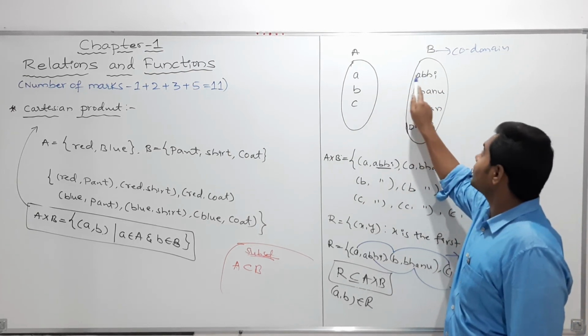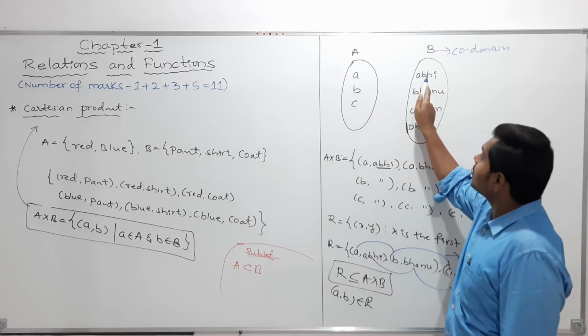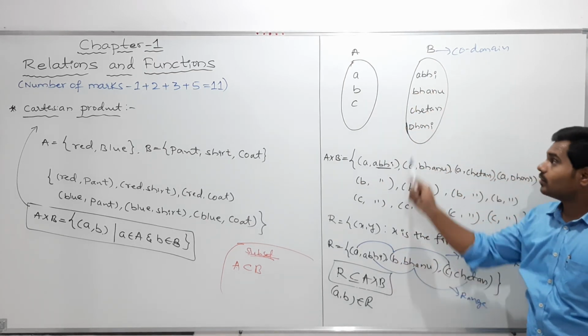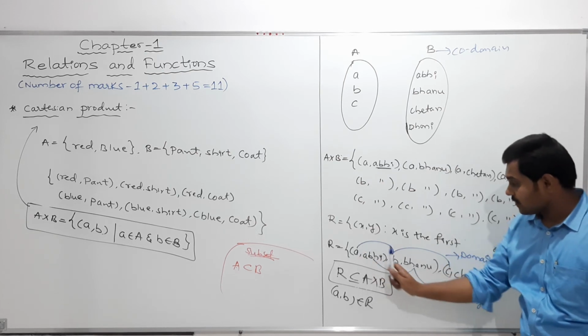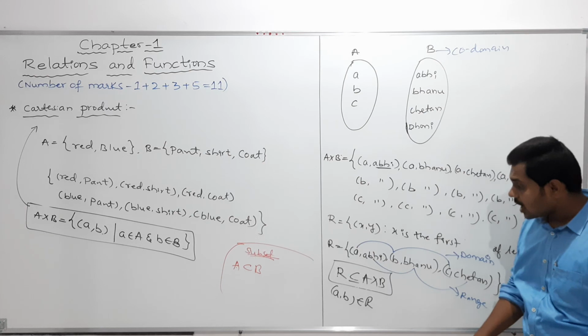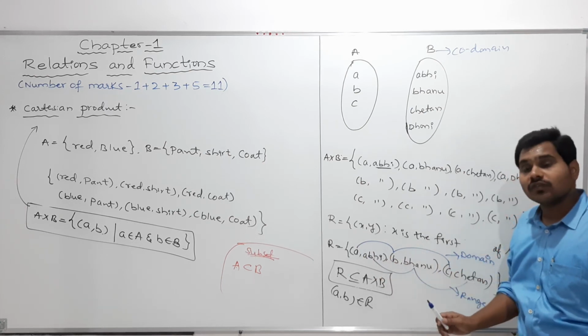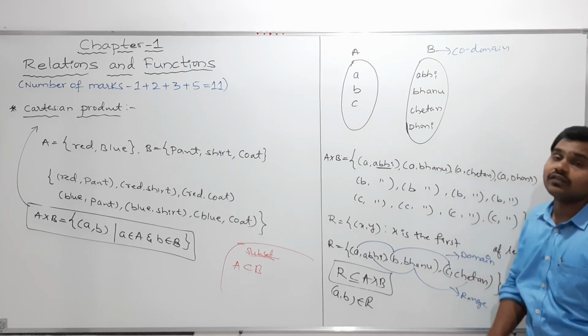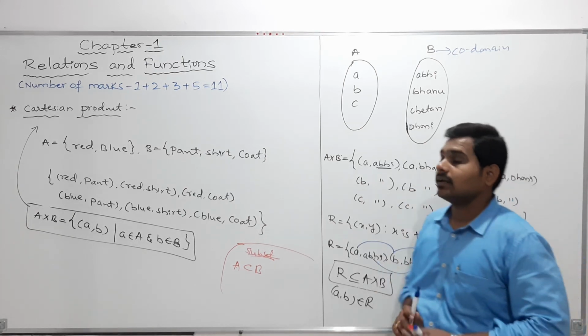In this particular example, Abhi is the image of A, Bhanu is the image of B, Chetan is the image of C. Or else A is the pre-image of Abhi, B is the pre-image of Bhanu, C is the pre-image of Chetan. Like this you can call.